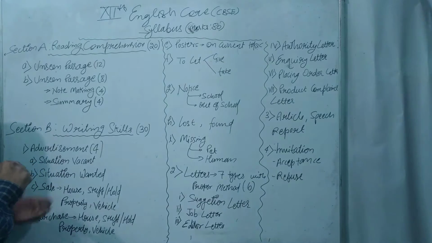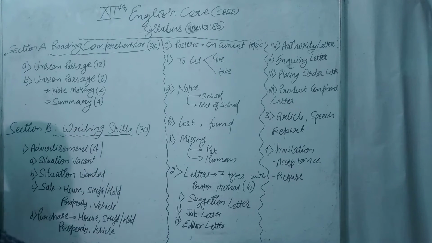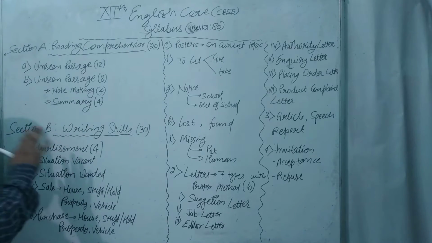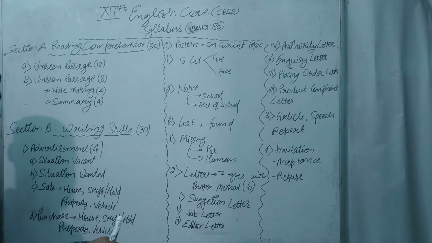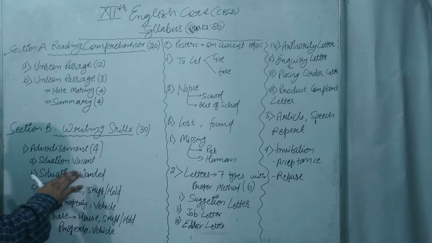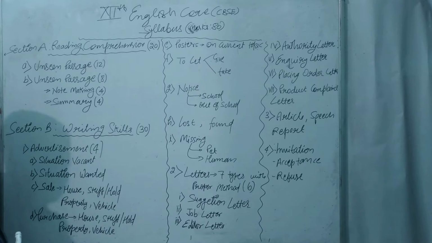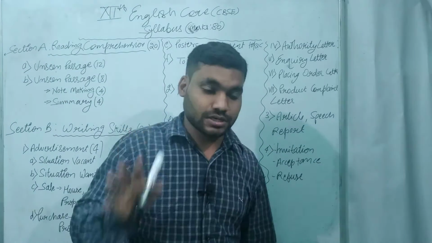In Section B, this is about writing skills. It is for 30 marks. The first is advertisement. There you are going to have one question in your exam for 4 marks. Situation vacant, situation wanted. What is situation vacant? Suppose there is an opening in a company.